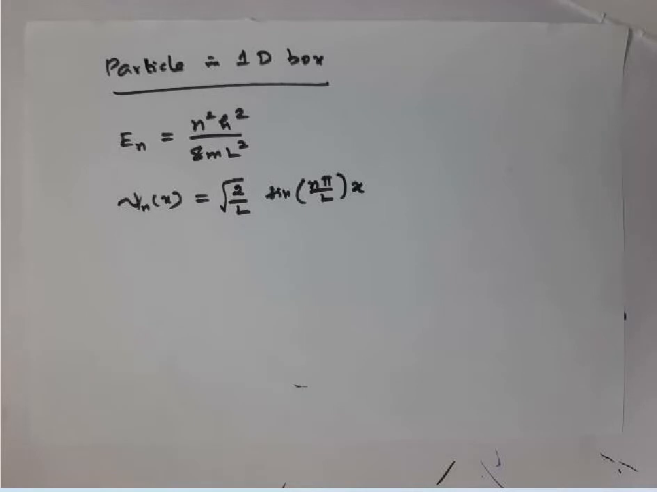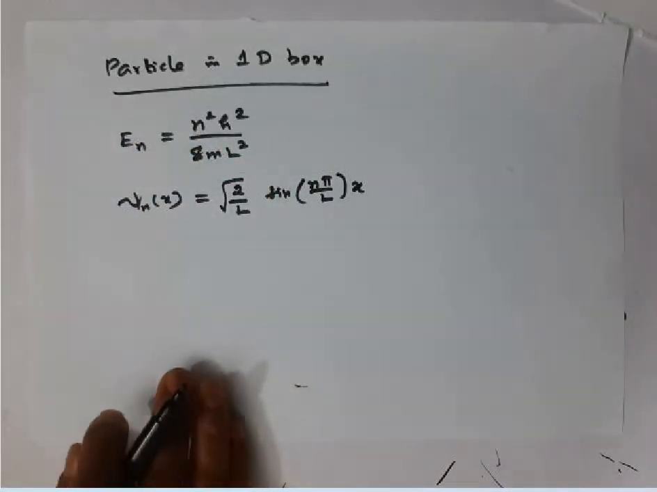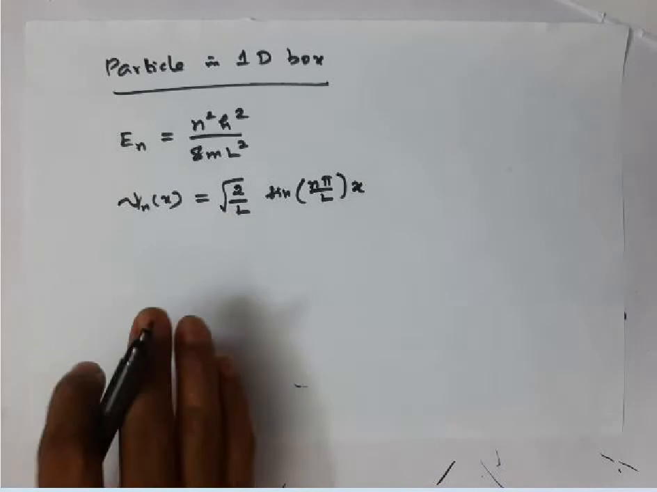Then this system has a zero point energy. Zero point energy means at temperature 0 Kelvin, if the energy possessed by the molecule is not 0, we call that energy zero point energy. So a particle confined in a 1D box has zero point energy.